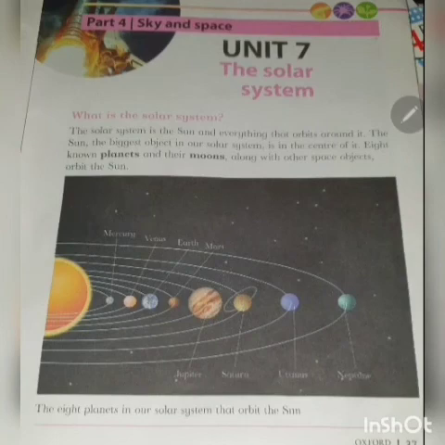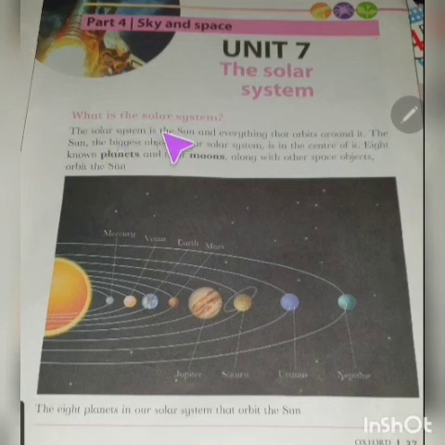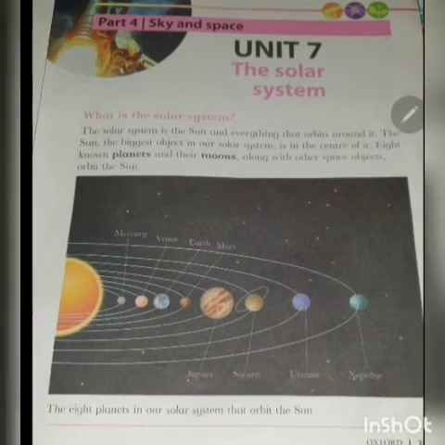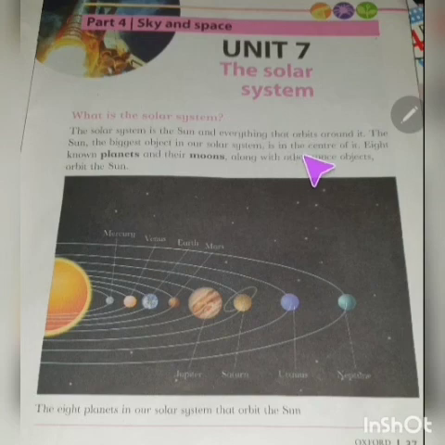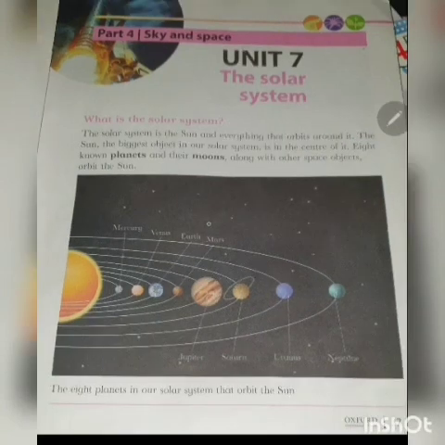Now you all know about the solar system, and you know about the orbit. What is an orbit? What is the solar system? What do the planets do? Now open your books on page number 37. What is a solar system? The solar system is the sun and everything that orbits around it. The sun, the biggest object in our solar system, is in the center of it.